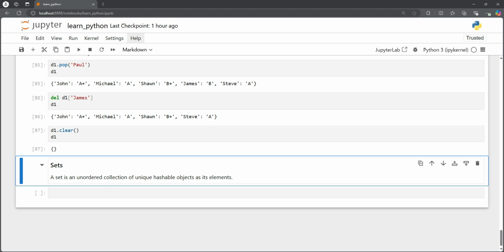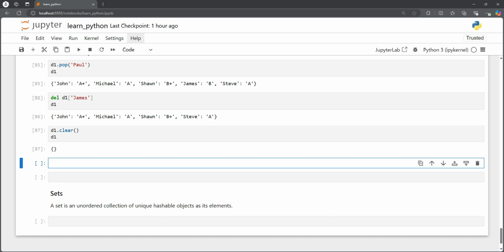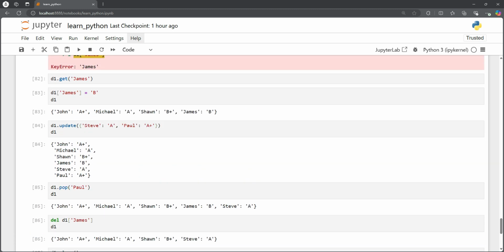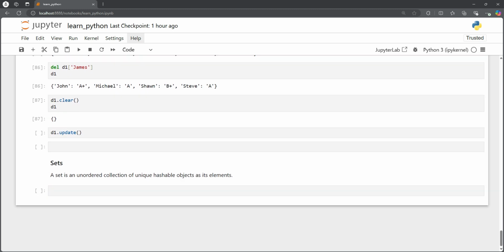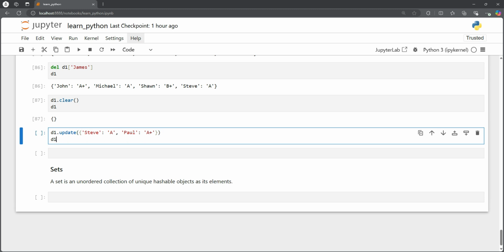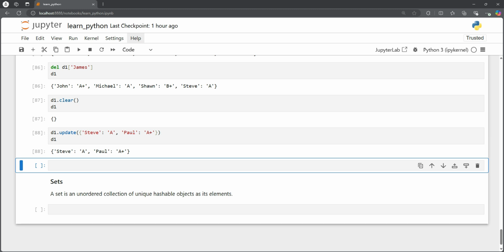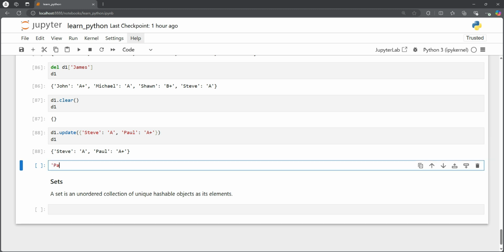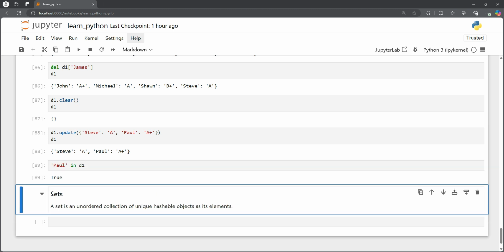So how are we going to see, for example, if a key is in a dictionary or not? So let's say we update our dictionary again. We bring in Steve and Paul again. So we realize that Paul was in this class. So we bring Paul again. D1 is Steve A and Paul A plus. And now we want to see if Paul is in this class. So Paul in D1, and we can check if any key is available in our dictionary or not, using the key in dictionary command.